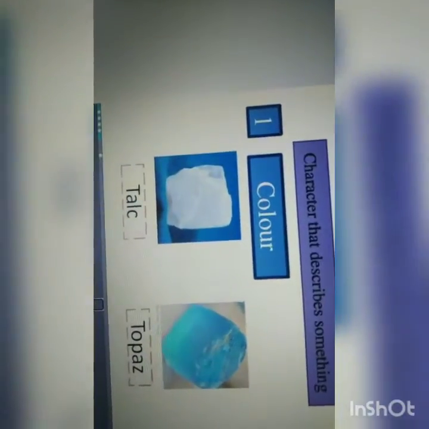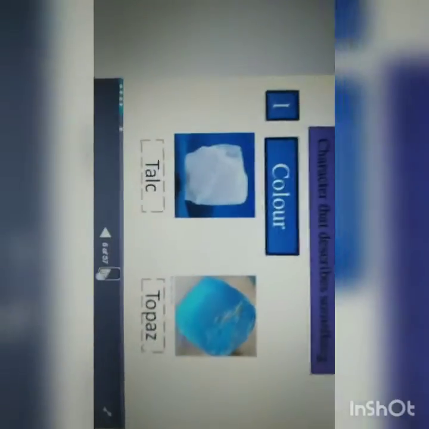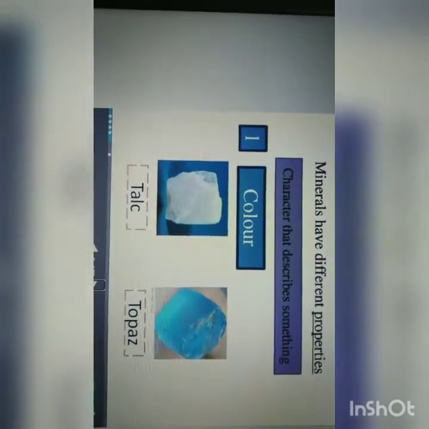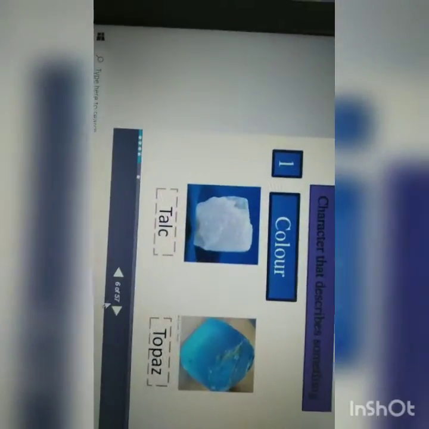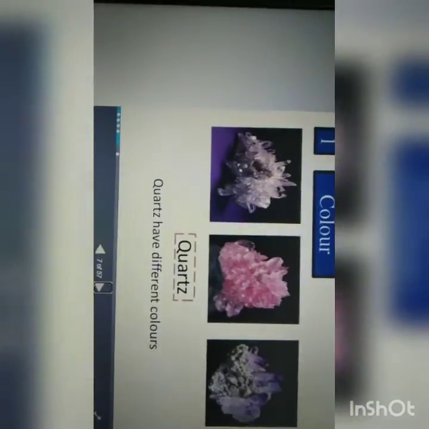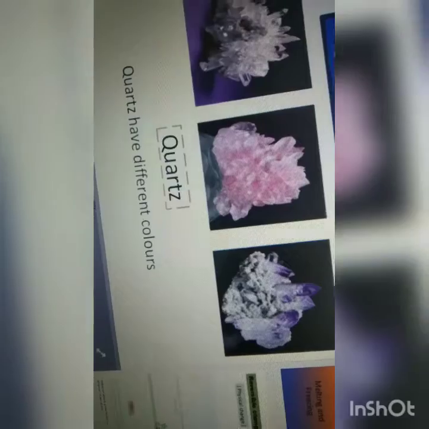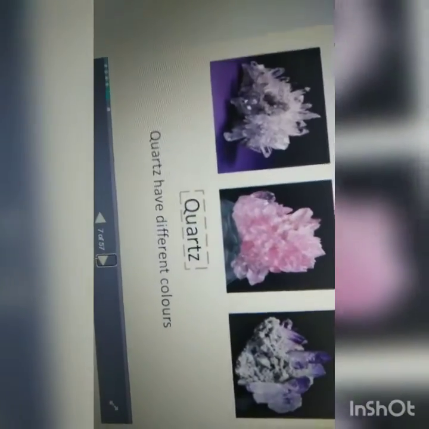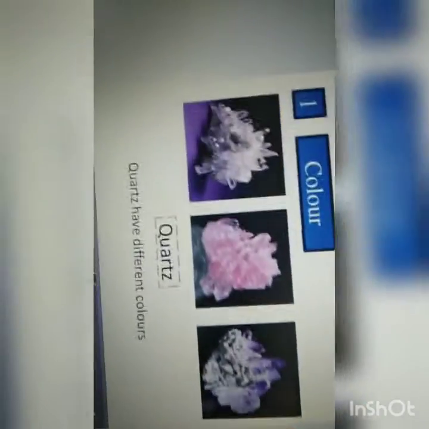First, the character that describes something: color. See here, this is white. I have explained this under the rocks. Talc, that is called patika in Telugu, the color will be white. Next one, topaz, the color will be blue. Through the stone's color also we describe it. Quartz has different colors. Have you seen this type of minerals?